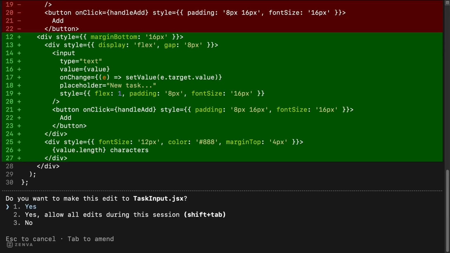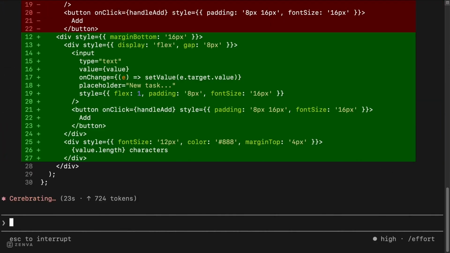Claude then suggests code changes in source/taskinput.jsx, showing them as a diff with additions in green and deletions in red. It asks for permission to make these changes. Let's accept the changes.